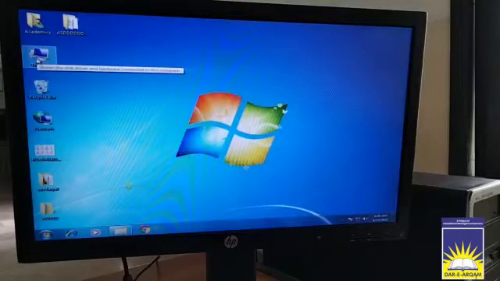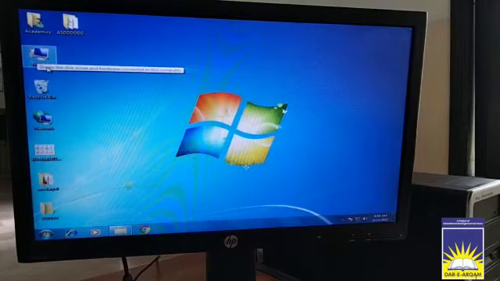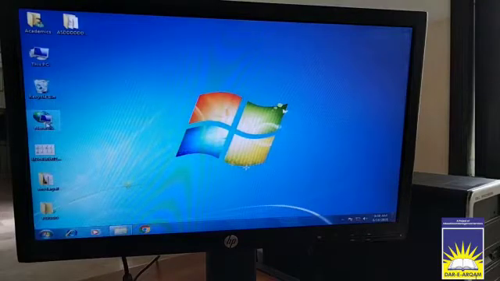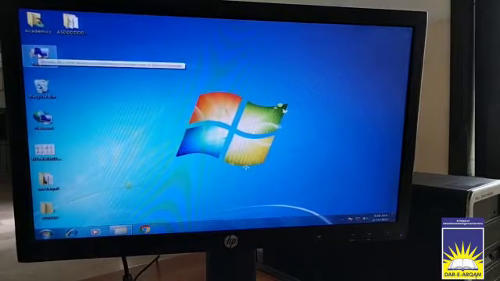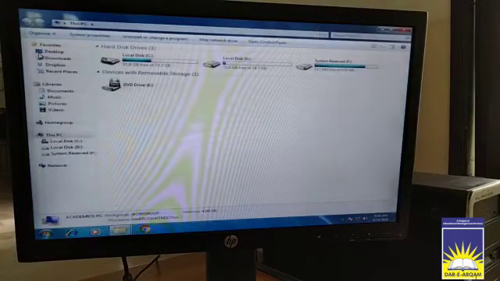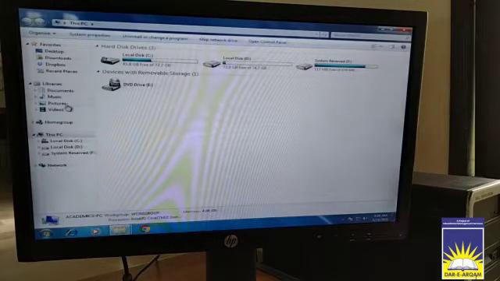Now this is the Windows screen. In the Windows screen you can see this is the This PC icon, then there is a Recycle Bin and the Network. The This PC icon contains all information about the computer as folders. As you can see, when I click this icon, here we have the different information and folders such as desktop, downloads, documents, music, pictures, videos.